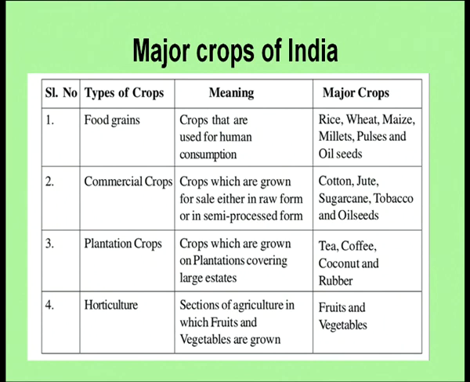Now, the table shows some of the major crops of India. One is food grain, the crops mainly used for human consumption, and rice, wheat, etc. are some of the major crops. Second is commercial crops, which are mainly grown for commercial purposes and for sale, and these are cotton, jute, sugarcane, tobacco and oilseeds, etc. Third is plantation crops, mainly grown on large estates, and the examples we saw earlier are tea, coffee, coconut, rubber, etc. And then horticulture crops are also there, which include vegetables, fruits, etc., and fruits and vegetables of different types are examples of it.